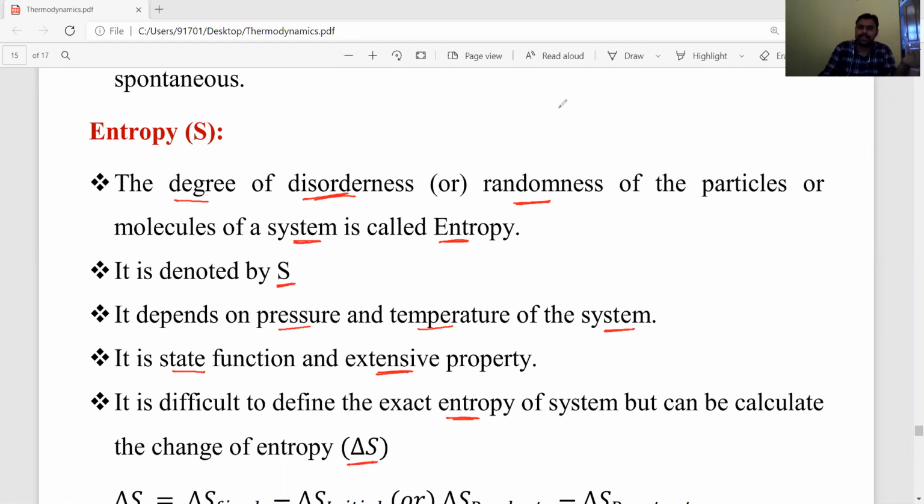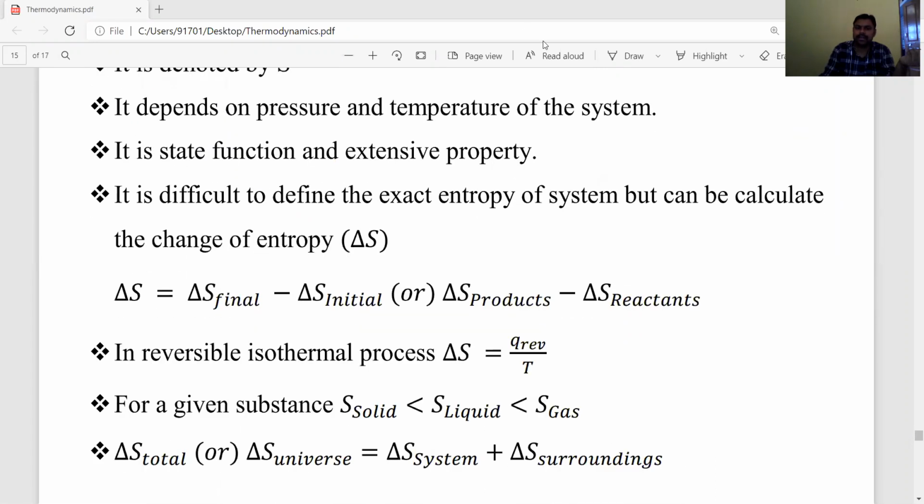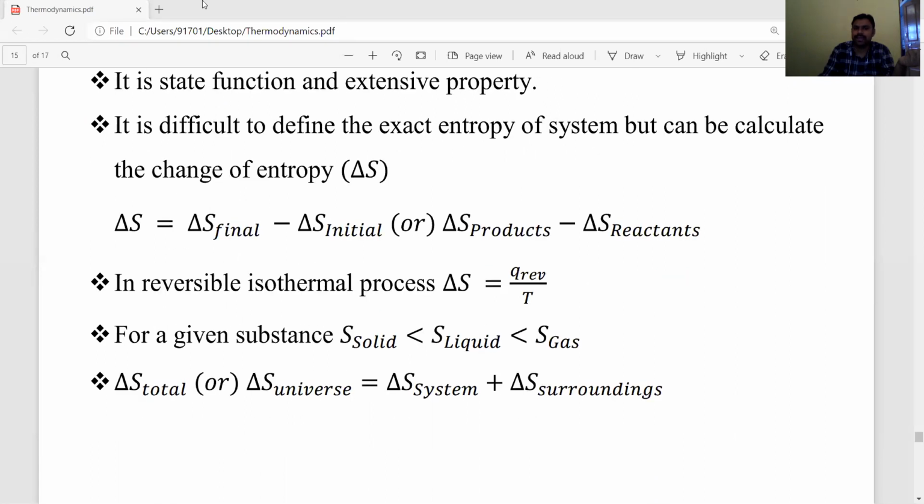Okay, students. Now the change of entropy of a system is equal to delta S final minus initial, or for a chemical reaction, delta S of products minus delta S of reactants. For a reversible isothermal process, the entropy change formula is equal to the amount of heat absorbed by the system divided by temperature. T means absolute temperature in the Kelvin scale.